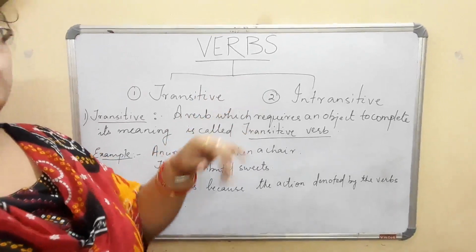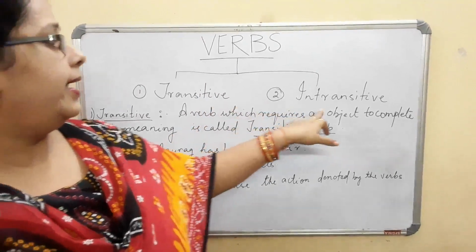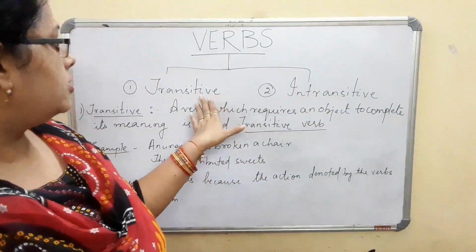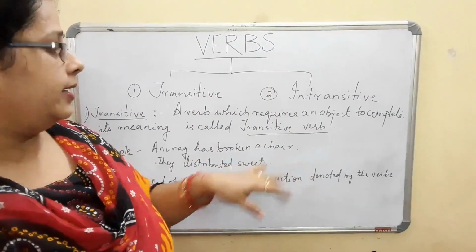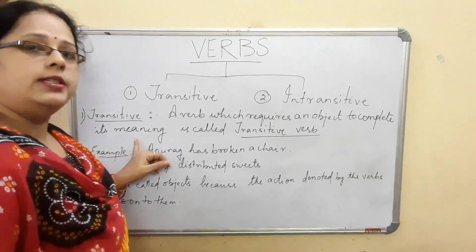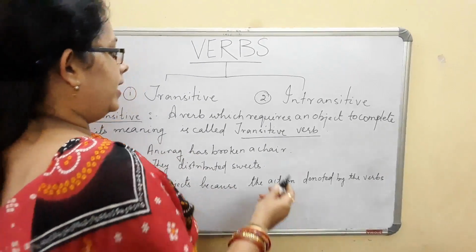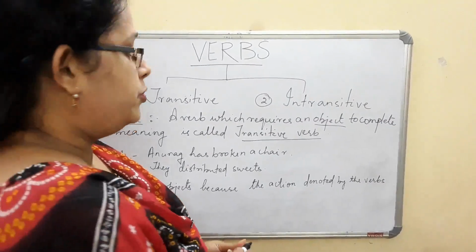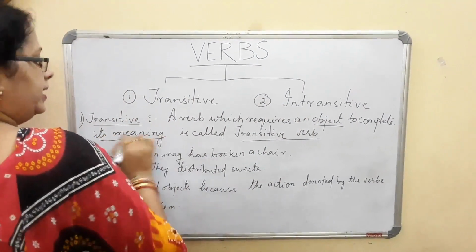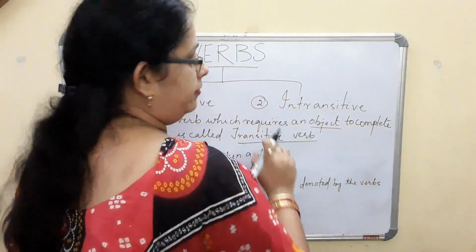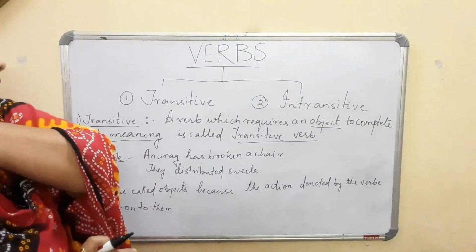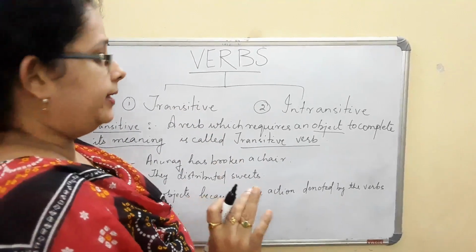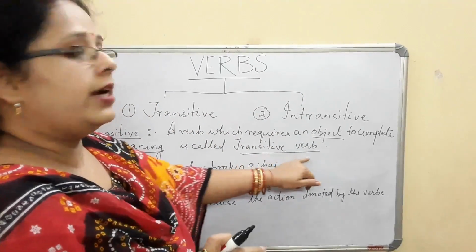Now see, verbs are of two kinds, that is transitive and intransitive verbs. Now what is transitive and what is intransitive? Let us know first. Transitive means a verb which requires an object. Remember, a verb which requires an object to complete its meaning is called a transitive verb. That means whenever in a sentence an object is used to give a complete meaning to the sentence, that verb is known as a transitive verb.